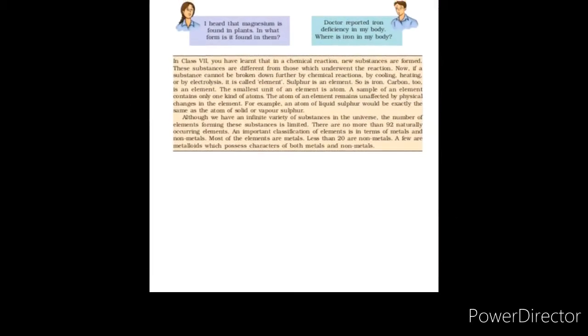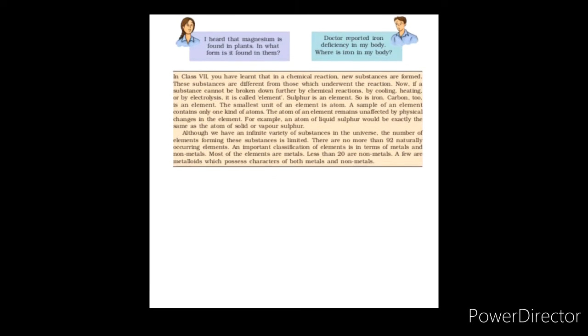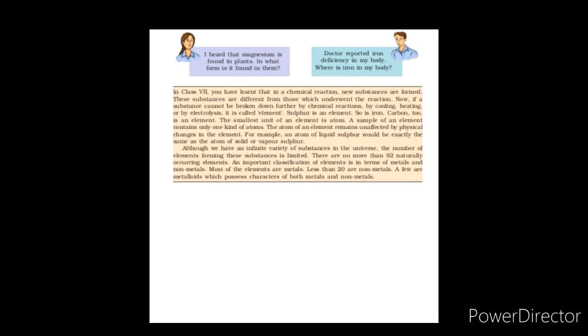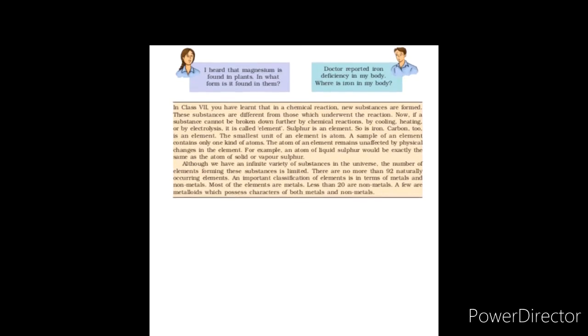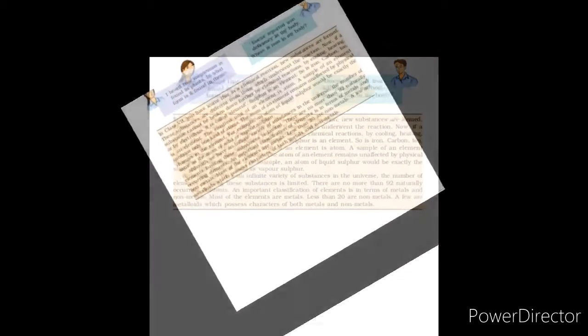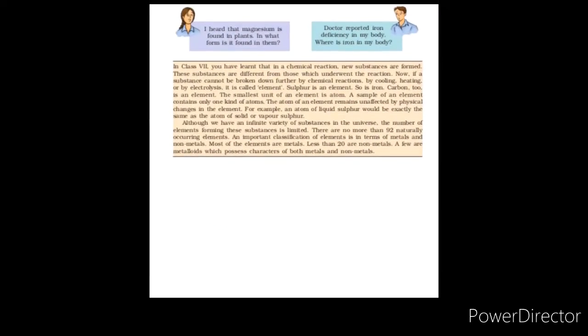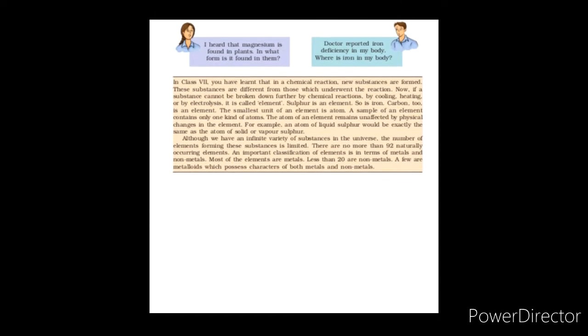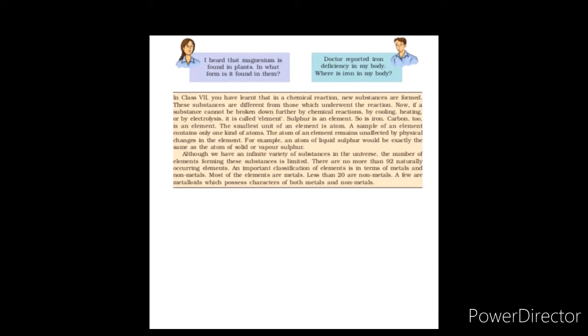The smallest unit of an element is an atom. A sample of an element contains only one kind of atom. The atom of an element remains unaffected by physical changes in the element. For example, an atom of liquid sulfur would be exactly the same as an atom of solid or vapor sulfur.